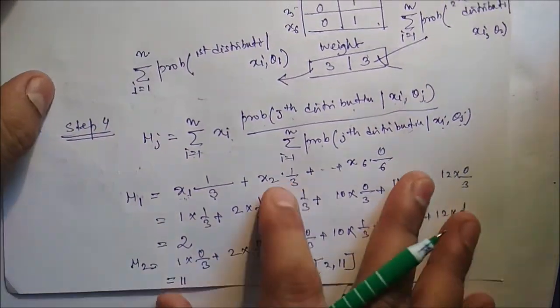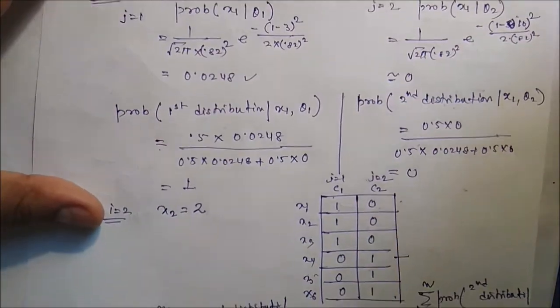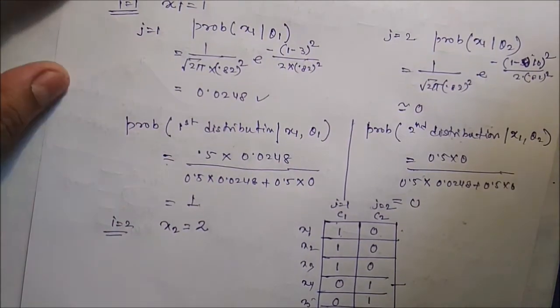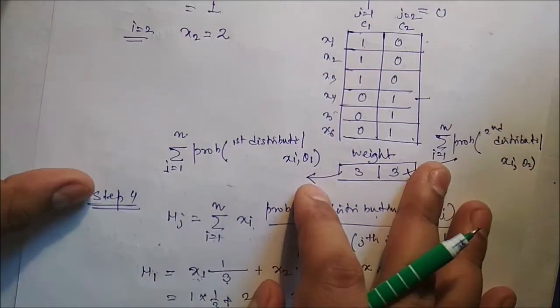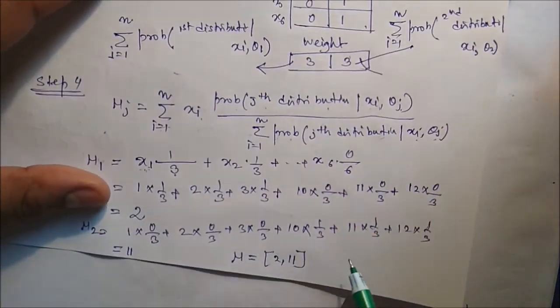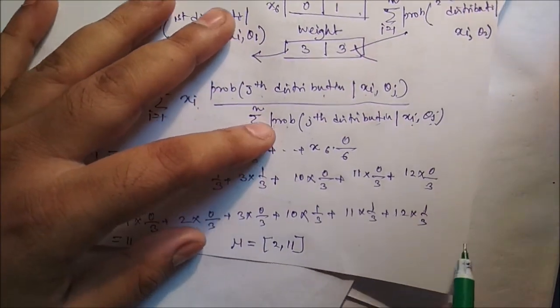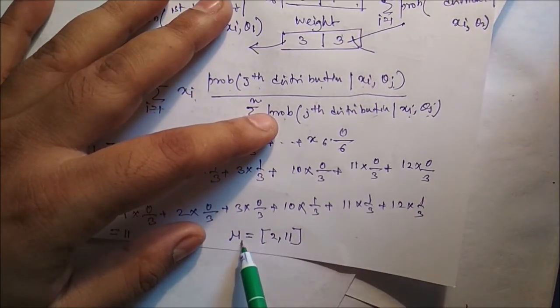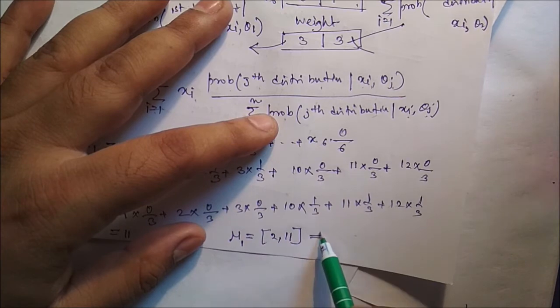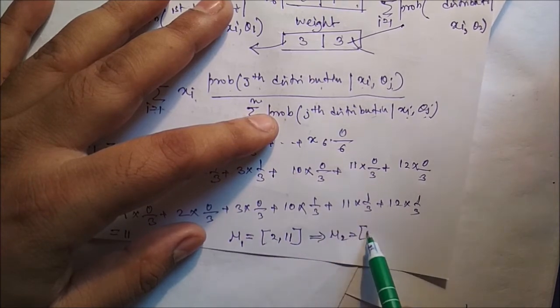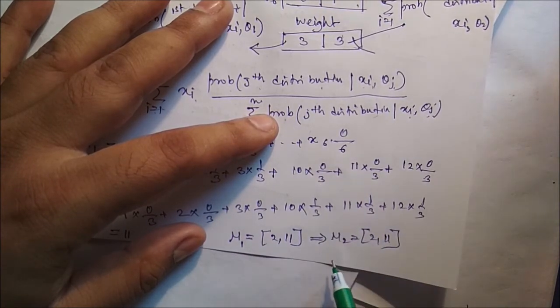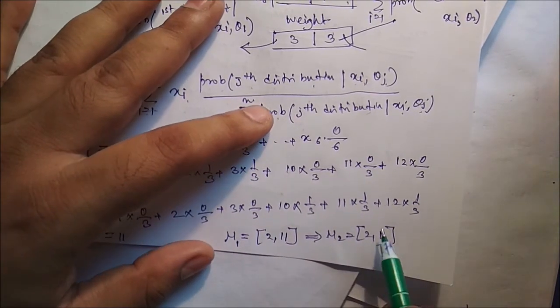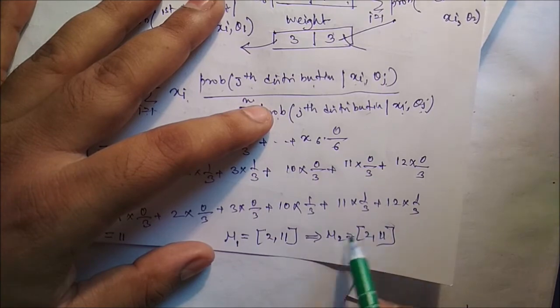Okay, and we have to continuously follow this step 2 and these two steps until no successive changes are there. Suppose this is our first iteration. Now after that, if mu 2 is also the same, 2 and 11, then we have to stop the method. In this way we can guess the output, we can guess the parameters 2 and 11.